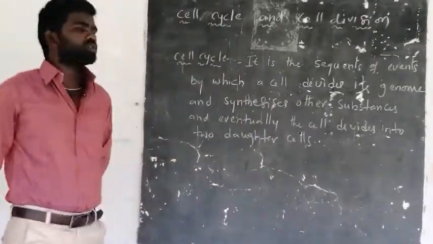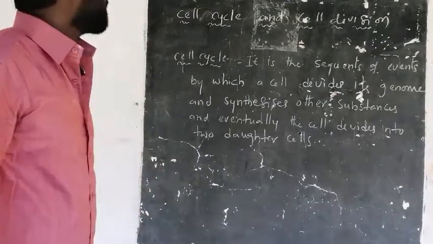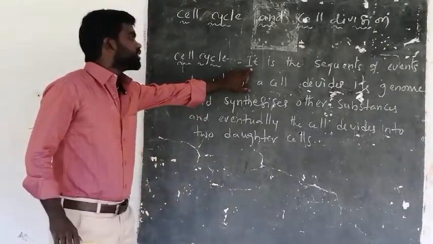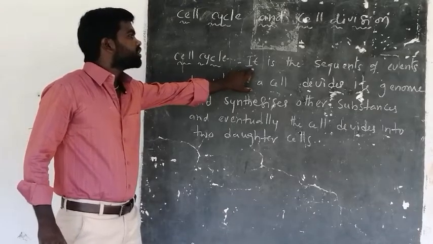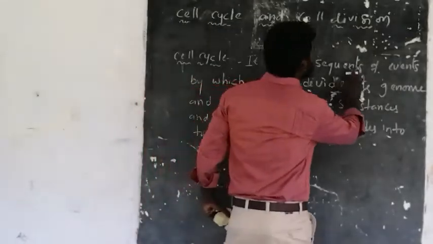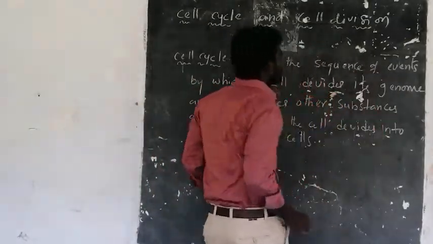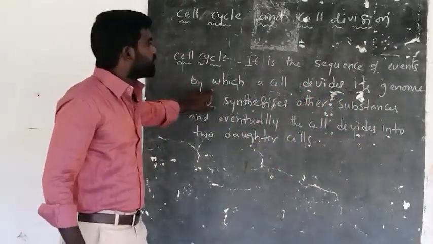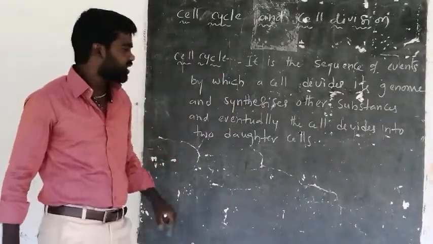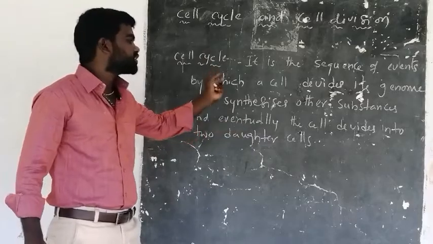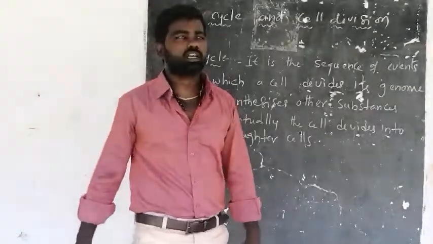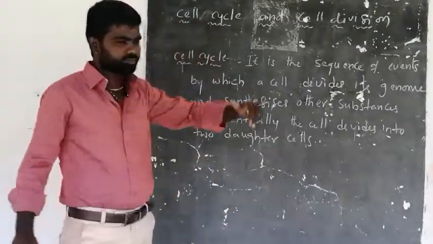Cell cycle means it is the sequence of events by which a cell divides its genome and synthesizes other substances of a cell, and eventually that parent cell divides into two daughter cells. That is called a cell cycle.